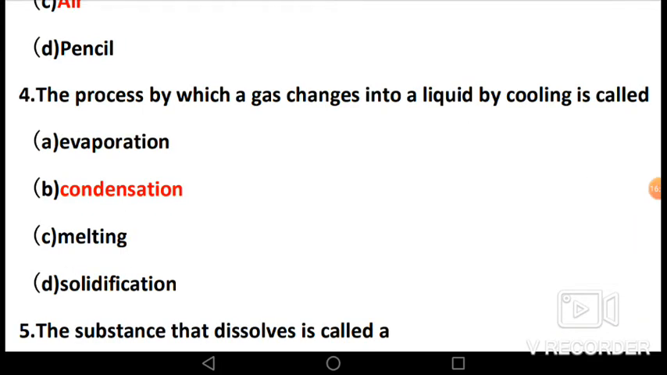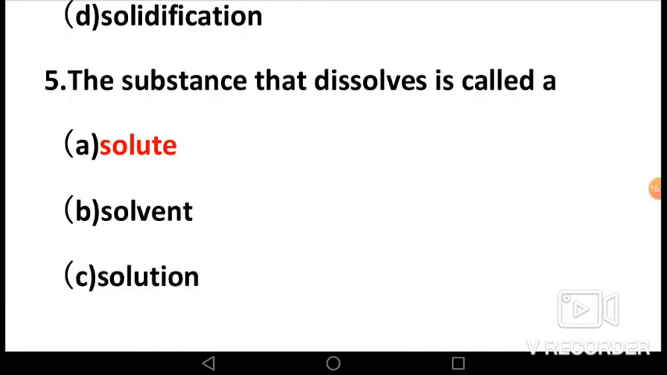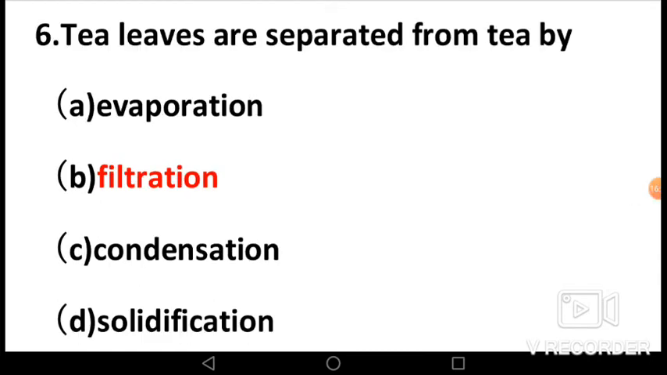The process by which a gas changes into a liquid by cooling is called. The answer is condensation. Next, the substance that dissolves is called. The answer is solute. Next, tea leaves are separated from tea by. The answer is filtration, because at home we separate tea leaves from tea using a strainer, which is an example of filtration.